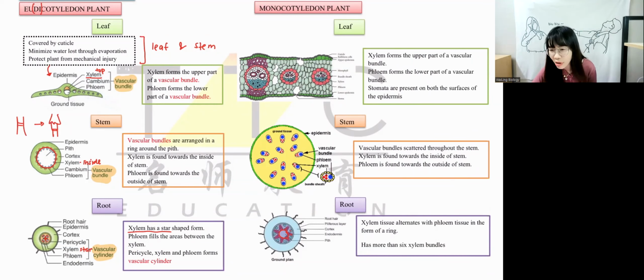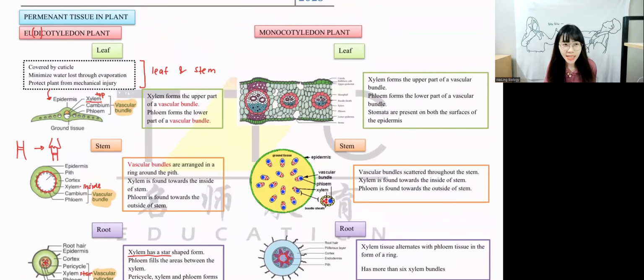Teacher, does the root not have a cuticle wax layer? No. In the root, there is no cuticle. Cuticle means wax layer. So at root, there is no cuticle, because if the root has cuticle, it means that they cannot absorb water. So root has no cuticle, it means there's no waxy layer. Okay? So this is the eudicot.